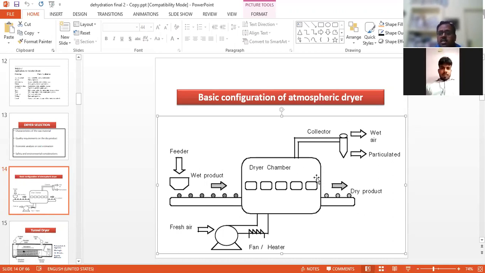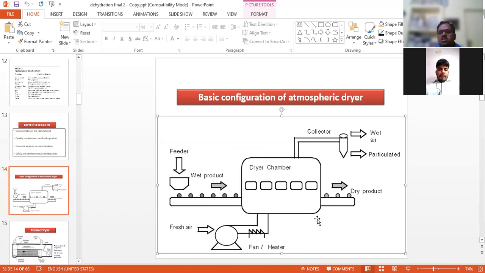So in the dryer chamber, there is a fan or heater, and the fresh air is passed through this and provided to the product, and the wet air or particulates of lower density are carried along with it, and we can collect the dry product here.